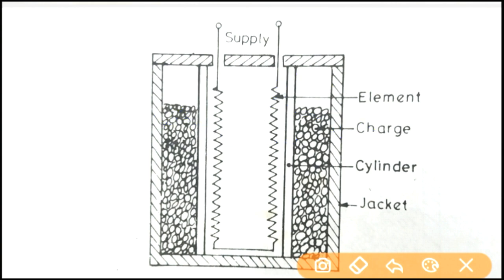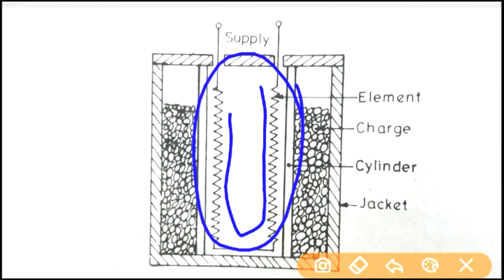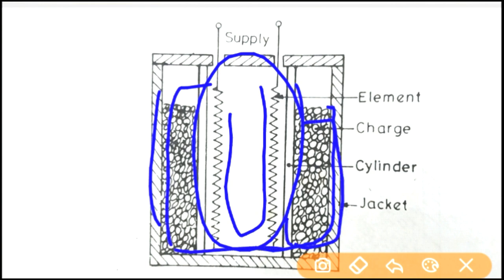In this method, the resistance element is placed inside a cylinder, and that cylinder is surrounded by a jacket. This jacket or charge arrangement provides uniform heating to this element.